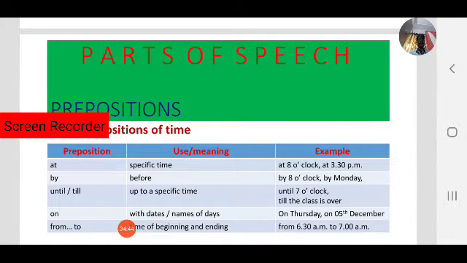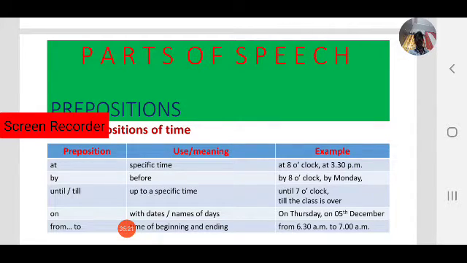I reached the college by 8 o'clock means before 8 o'clock. I finish my syllabus by Monday, so before Monday. Until or till means up to a specific time: until 7 o'clock, till the class is over.